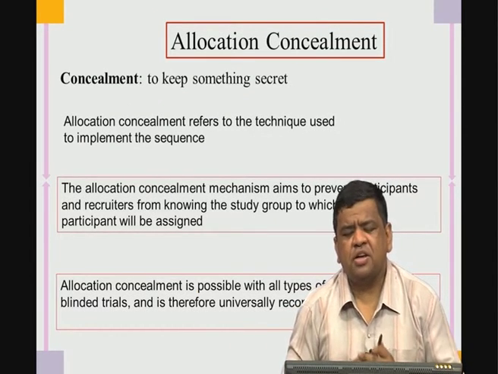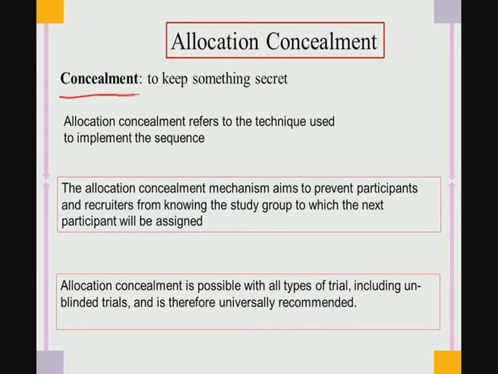The second one is allocation concealment, concealment meaning to keep something secret. So, like a patient is now allocated either a ceramic head or a metallic head, right. Now the patient would not know what femoral head composition he or she is getting.